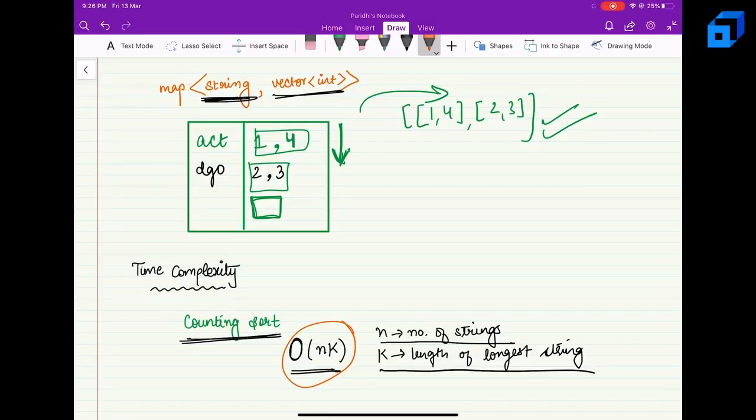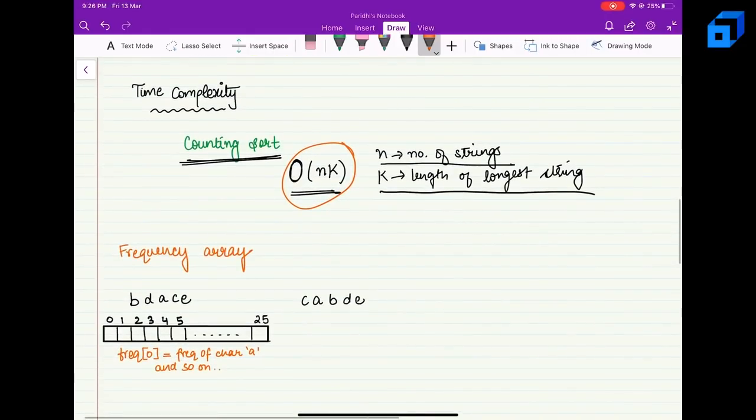Now, if we don't want to sort the strings, then we have another approach as well. We can maintain a frequency array, right? Now, what is a frequency array? Let's suppose we have this as a string. To form a frequency array of this, we will have a character set, an array of 26 characters with indices ranging from 0 to 25. Why 26? Because in the input we are given that only lowercase alphabets will be there, right? So we maintain a frequency array of size 26.